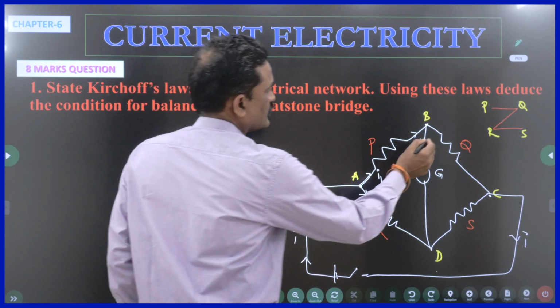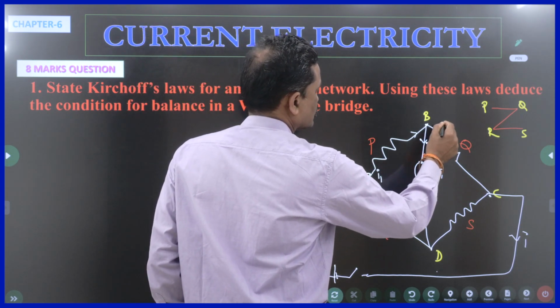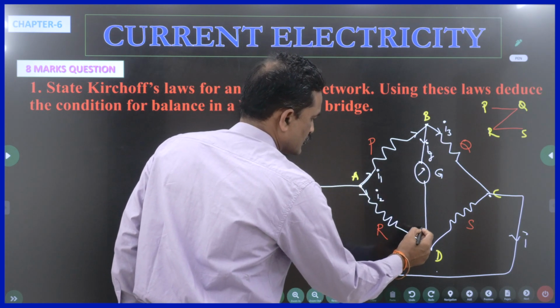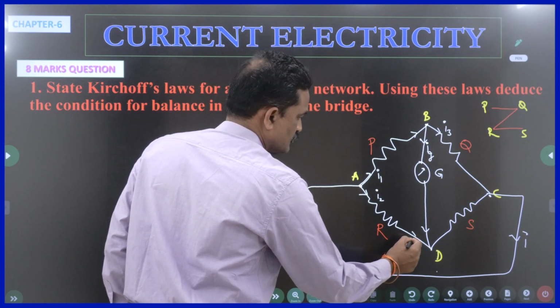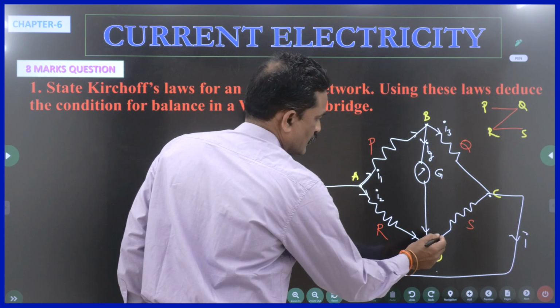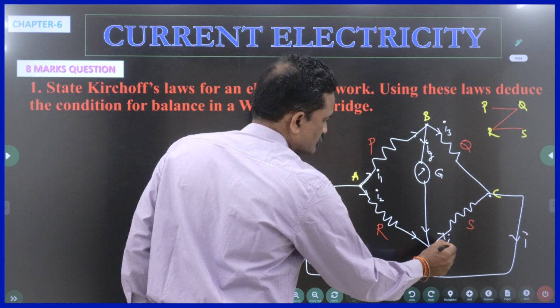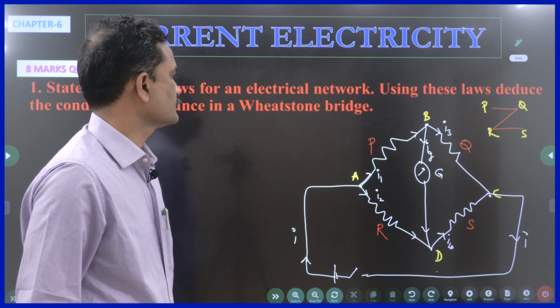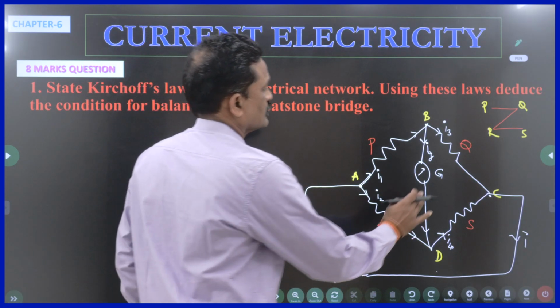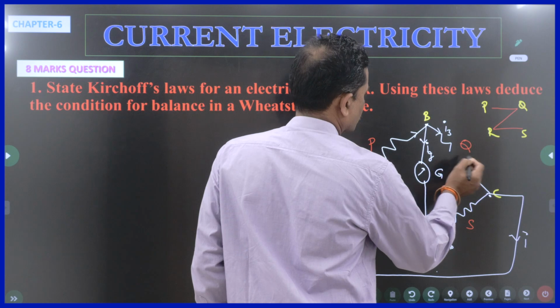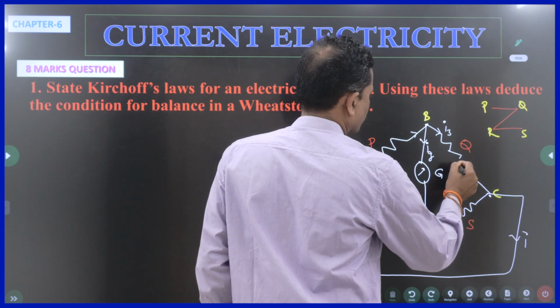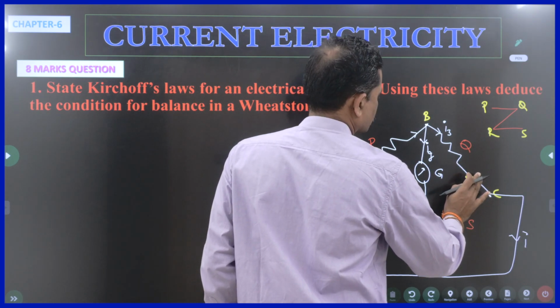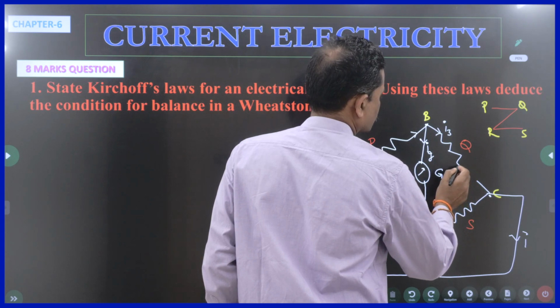The remaining current is I3, let us imagine. Now here IG is incoming, I2 is incoming, let us say I4 is outgoing. Is this clear? If you know this, then it is very easy to derive the balancing condition.